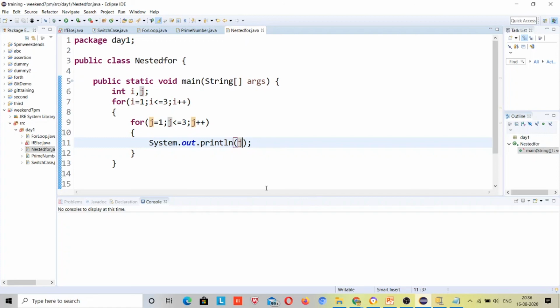First i equal to 1, so the inner loop runs 1 to 3, and the second time also it is 1 to 3, and also for the third time. So it will again print 1 to 3. So 3 times it will print 1 2 3, right?